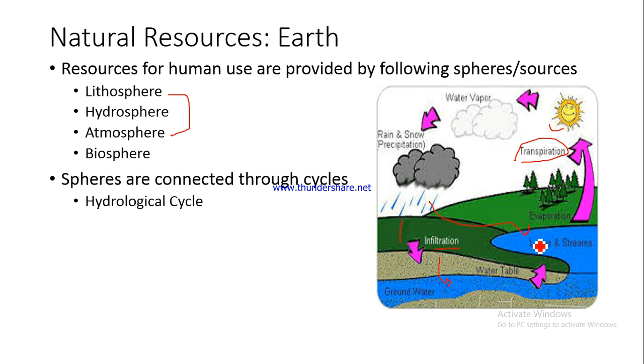We saw that from the hydrosphere, this is the hydrosphere part, and this is the lithosphere part. It moved to the atmosphere part. Now this is the atmosphere part. This is the lithosphere part, and this is the hydrosphere part. And from the atmosphere again it is coming back to the lithosphere, it is going to the hydrosphere, and this way the water is getting circulated across the three spheres. So that is what I meant by saying spheres are connected through cycles. This is one cycle, the hydrological or water cycle, which connects the lithosphere, hydrosphere and atmosphere.